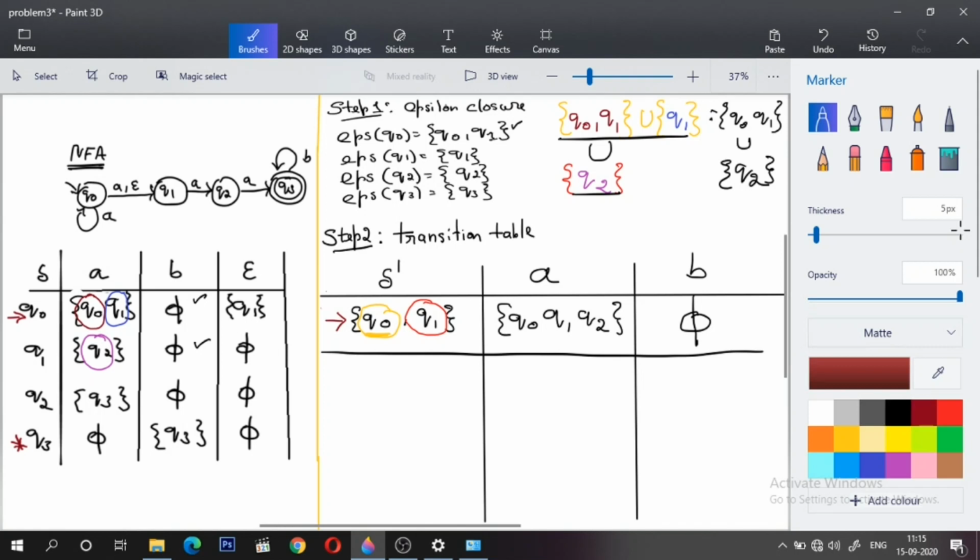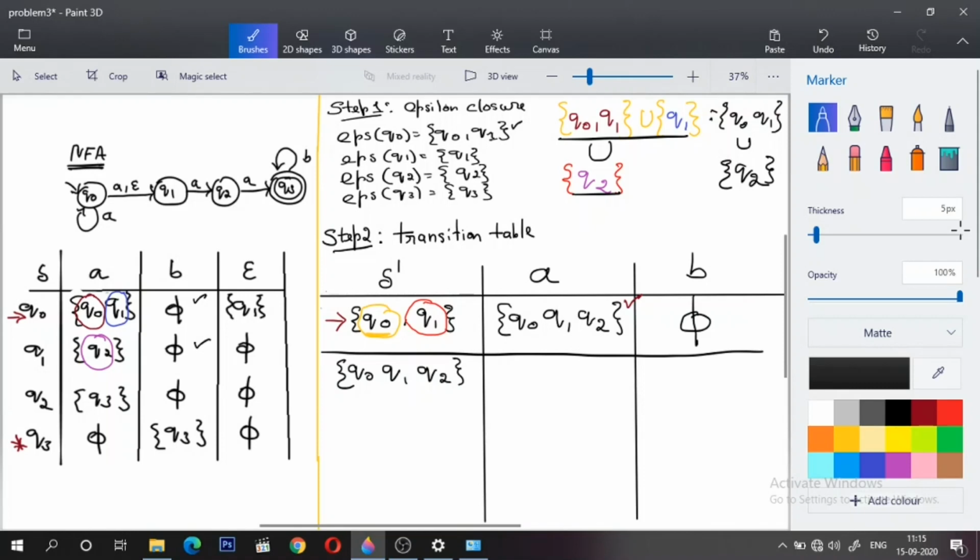So the starting state's transition for both symbols is done. Now are we supposed to continue? Yes, we are supposed to continue, because in the transition we got a new set, which consists of Q0 Q1 and Q2. Initially we had Q0 and Q1. Now we got something new, so we have to repeat this transition until we encounter no new set, right? So for Q0 Q1 Q2, we have to write the transition.